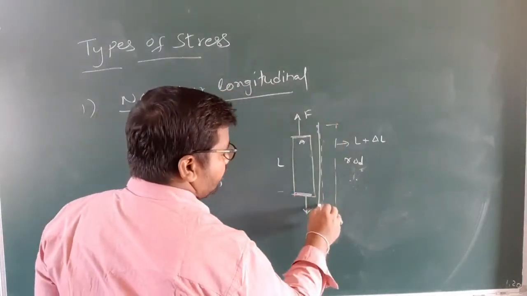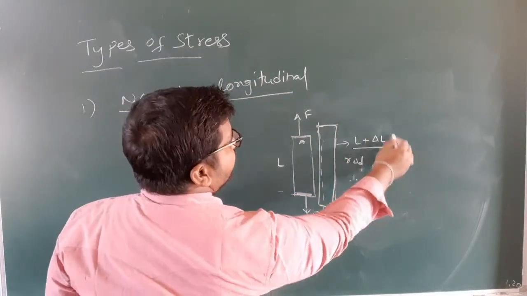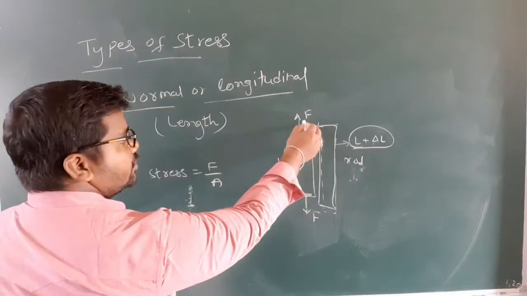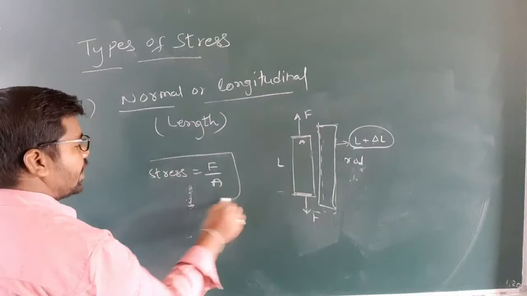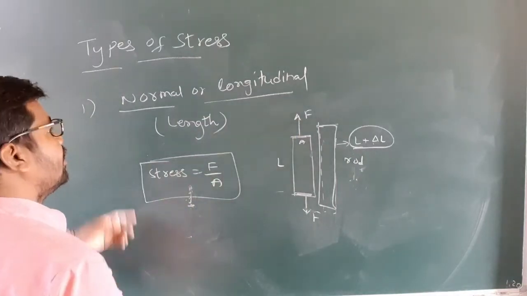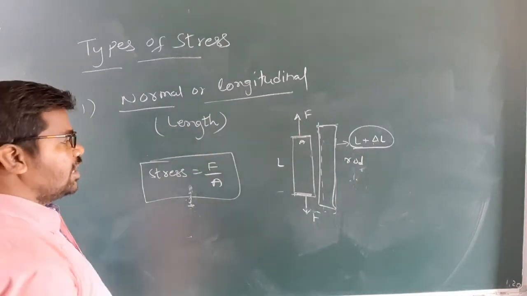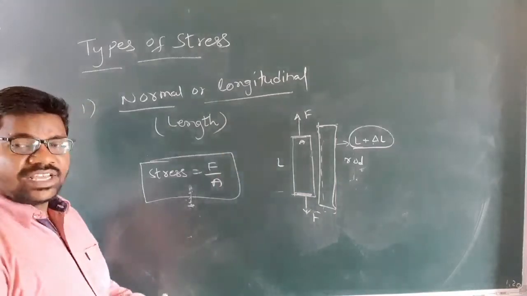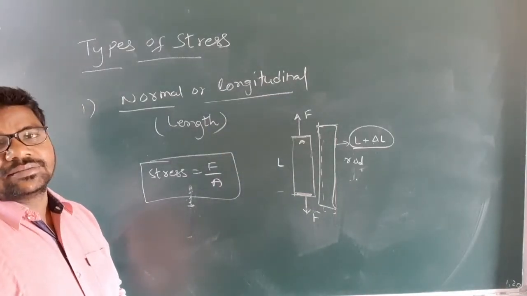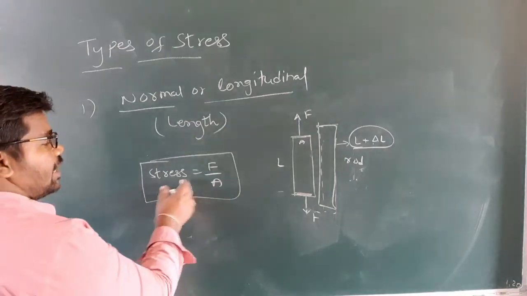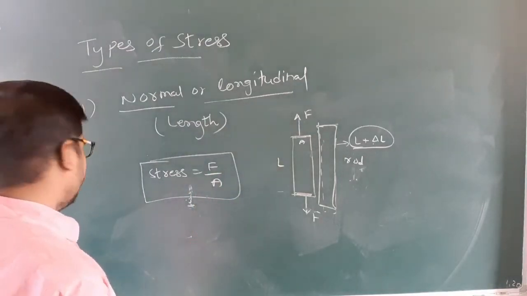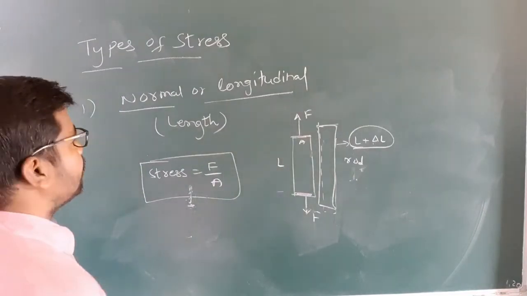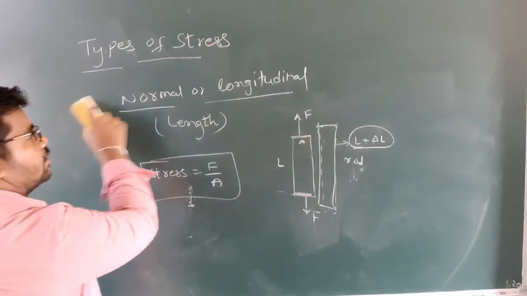After that, the length of the rod increases, that is L plus delta L. Force acting per unit area is called normal or longitudinal stress. Here we have to take along the length. Normal force per unit area, for which we can consider a rod. So this we can say is normal or longitudinal stress.